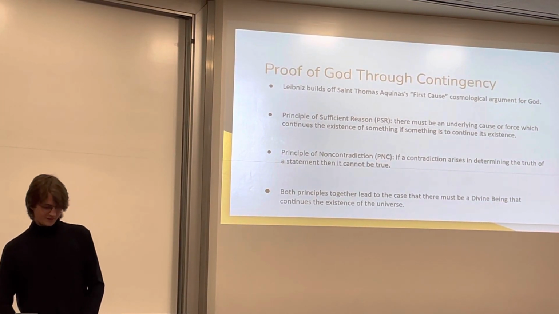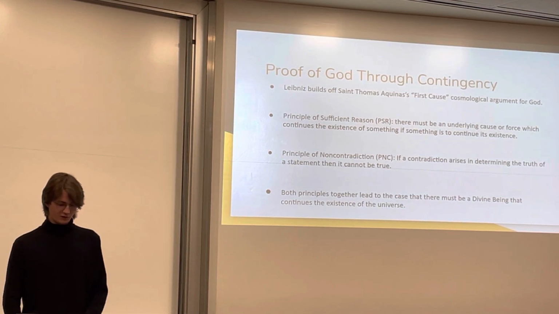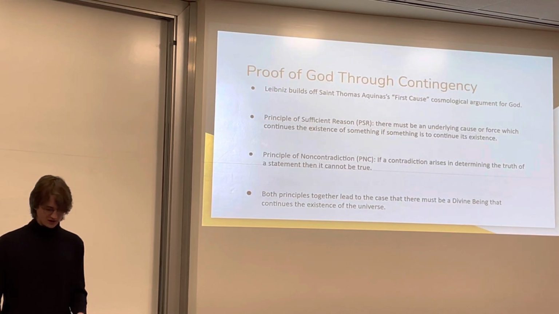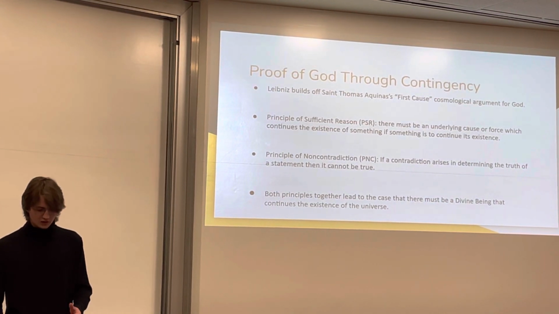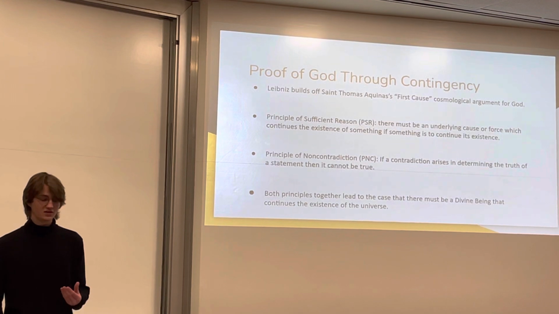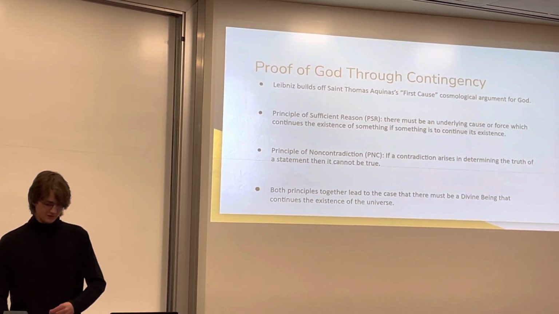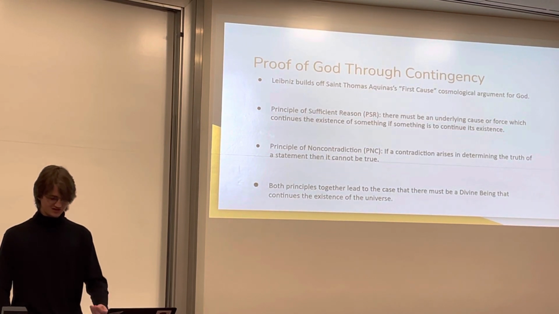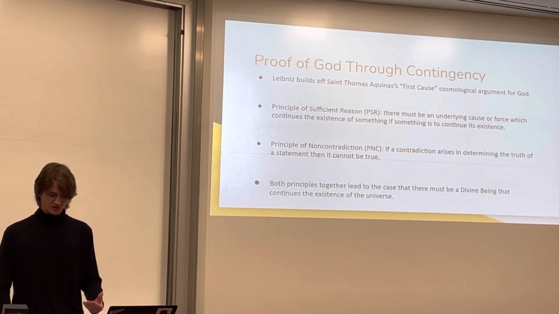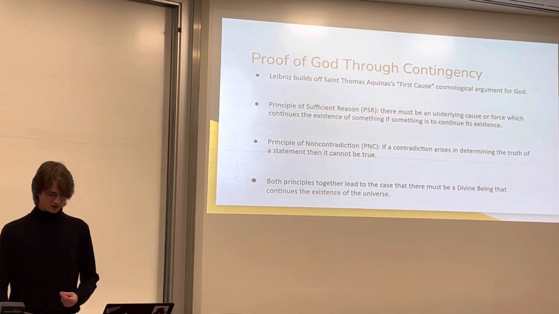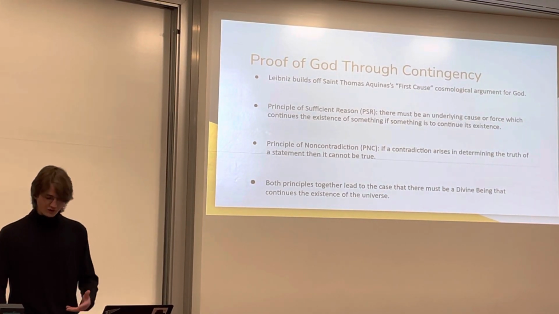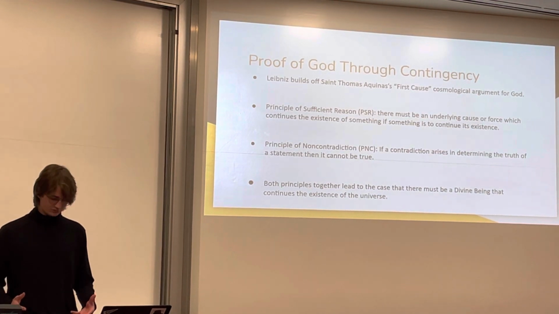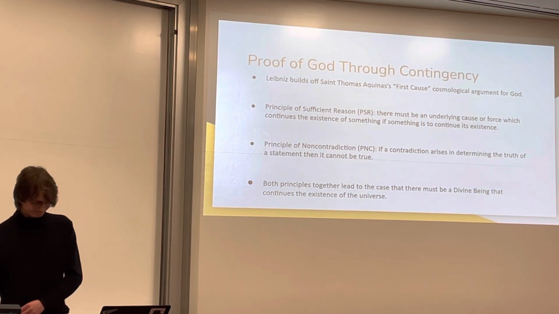From the PSR, there must be an underlying explanation for continued existence. From the PNC, there also cannot not be a God if there is a necessity for a metaphysical being to ground the continued existence of the universe. Therefore, the universe must have something outside itself which grounds its continued existence. For Leibniz, this was the Christian God. If there is a necessary being, and that being is thought to be greater than all that is in the universe, then a hierarchy to organize this being must be established with God at the top.